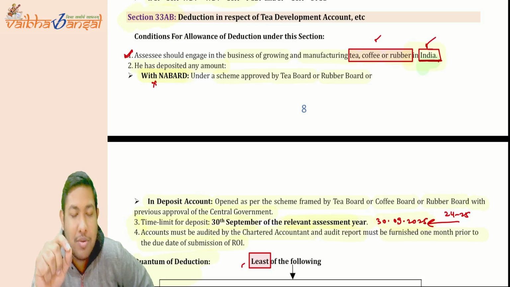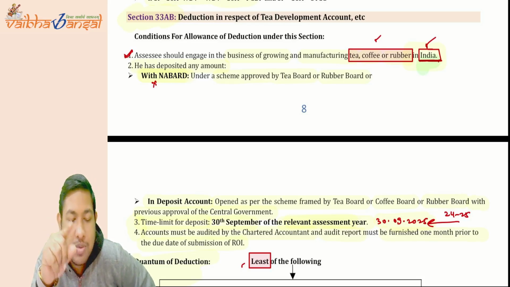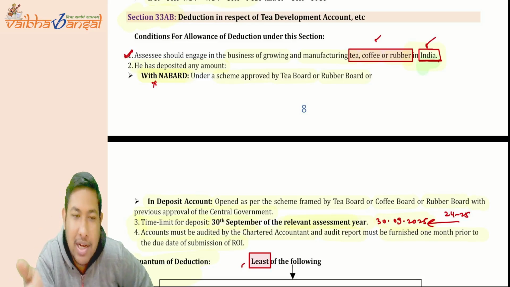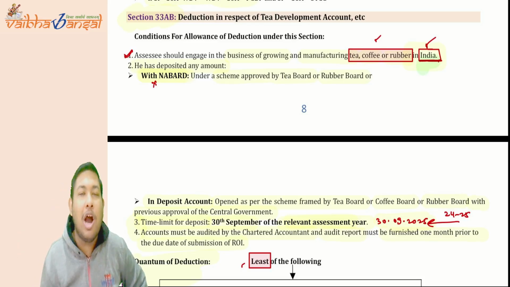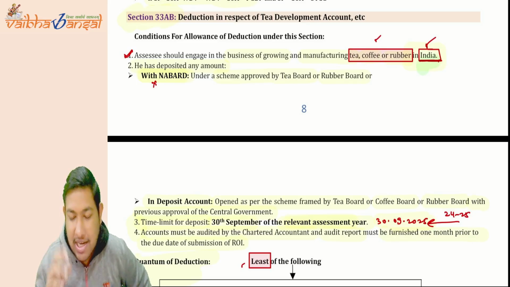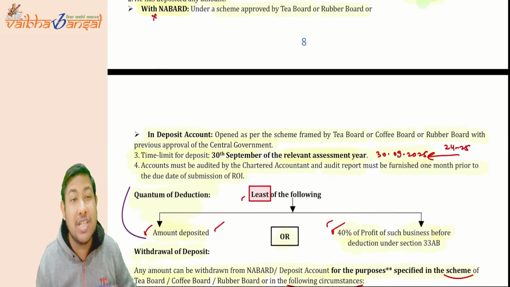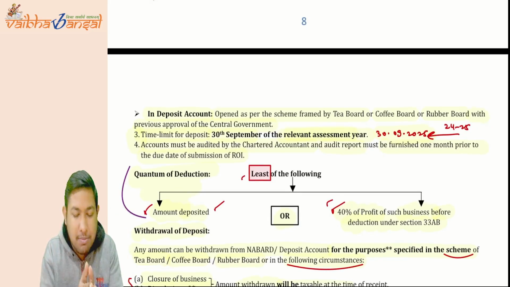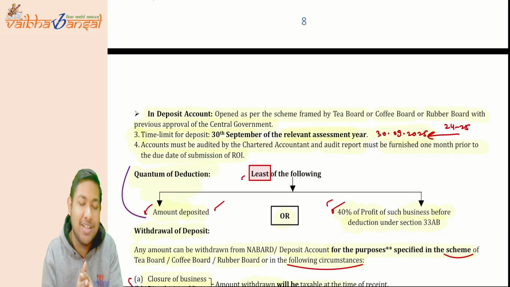Its tax audit report also needs to be submitted 1 month prior to the date of filing of return of income. That also comes to the 30th of September only. Now, how much deduction will I get? The least of the following. What is the least of the following? The actual amount or 40% of the PGBP before allowing section 33AB.